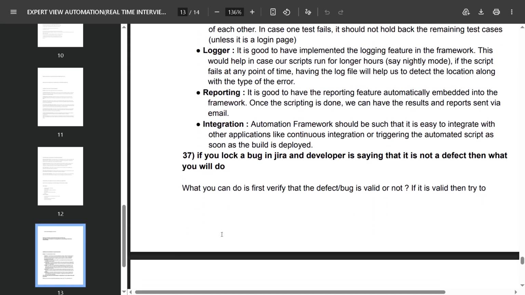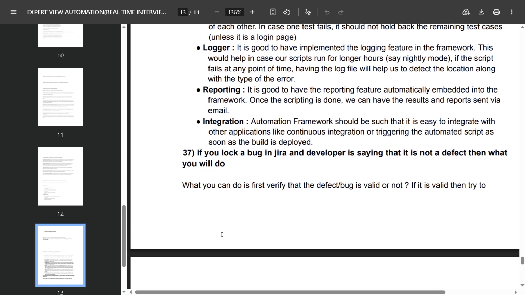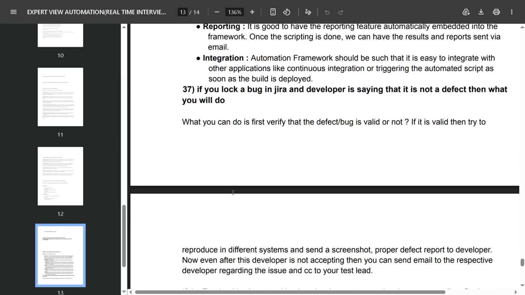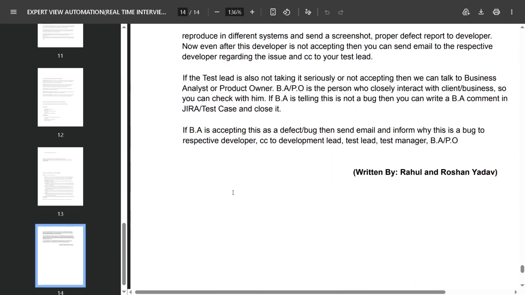The next question is, if you log a bug in Jira and the developer says that it is not a defect, then what will you do? This is a repeated question. We have to see this question.